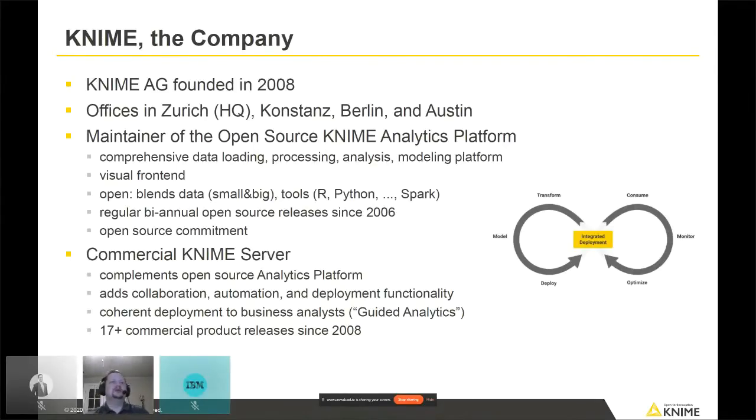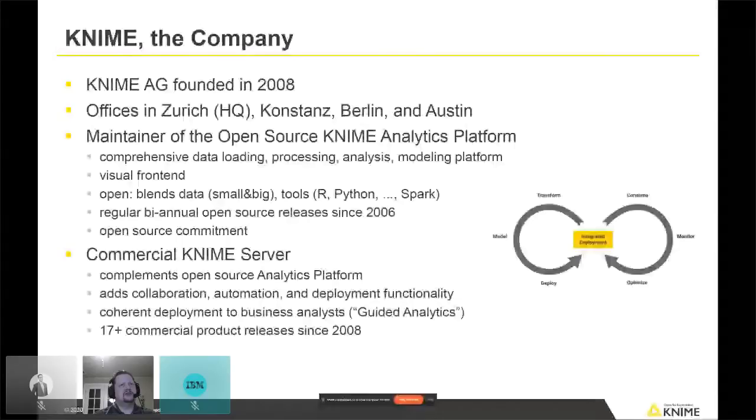And the answer to that question is we do have another product called the KNIME Server, which is our commercial offering. And the idea is if you're an individual data scientist or you work maybe on a small team using the open source KNIME Analytics platform, you can use it free, you can do whatever you need to do, but there may come a point where you need some additional features like being able to collaborate and exchange workflows with the folks on your team. In particular, being able to do version control, being able to schedule and automate deployment of models. That's where the KNIME Server comes in, and it's aimed at companies and more of an enterprise.